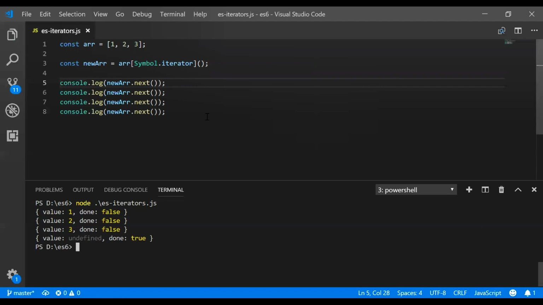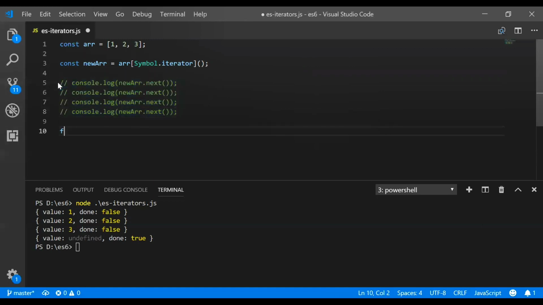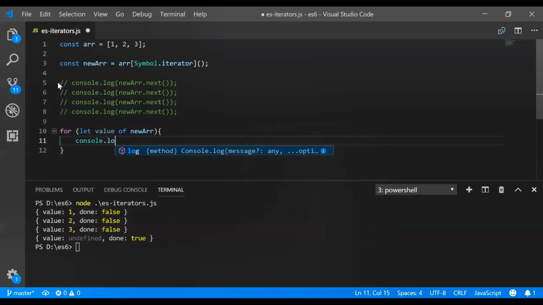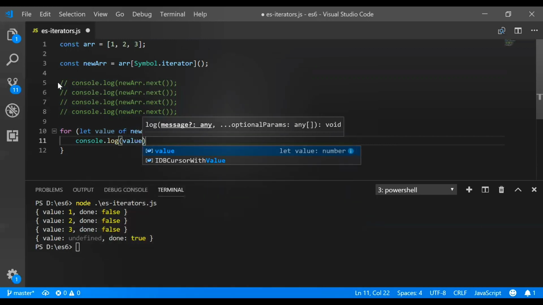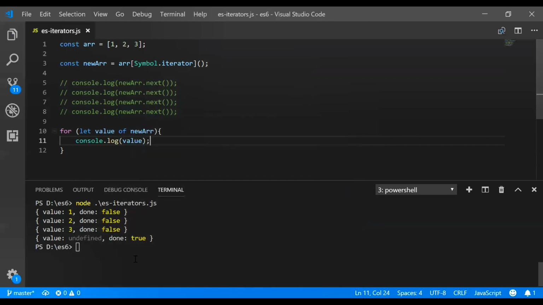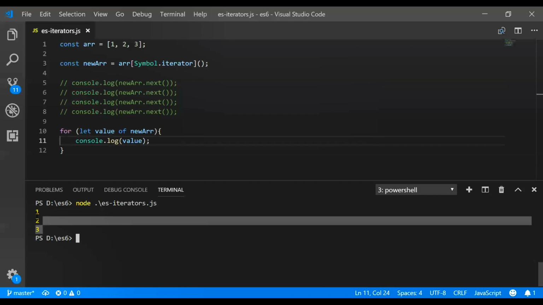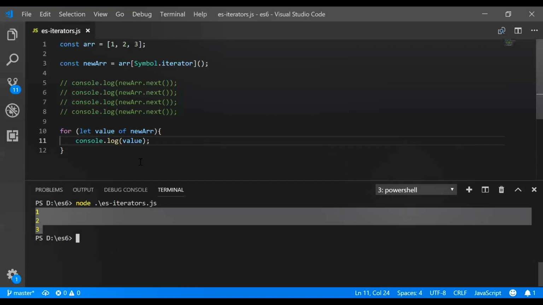So now this is the example. Now we will do the iteration for this new array. So we are using for of. So let value of new array. Yeah, so new array we were doing the iteration. So console.log we will print the value. So it will return us the result, that was 1, 2, 3, the array value. So this is how we perform iterable and iterator.